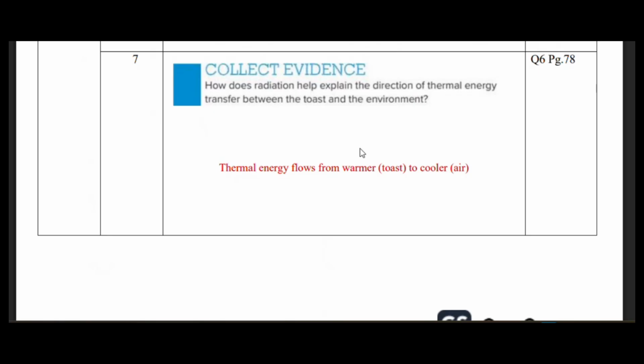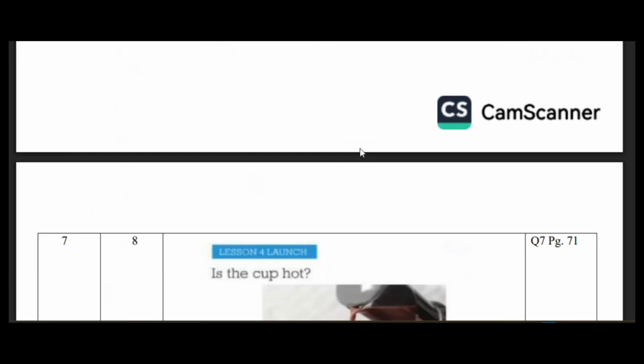The toast is hotter than the air around, or if your hand is near the toast, it's hotter than your hand. So the hot object is the toast, and the cold object is the air or the hand which is going to get close to the toast. That means the heat will transfer from the toast, the hotter object, to the colder object, the air or the hand nearby. So you should know the direction of flow of heat. That's the other idea which will repeat in the exam.